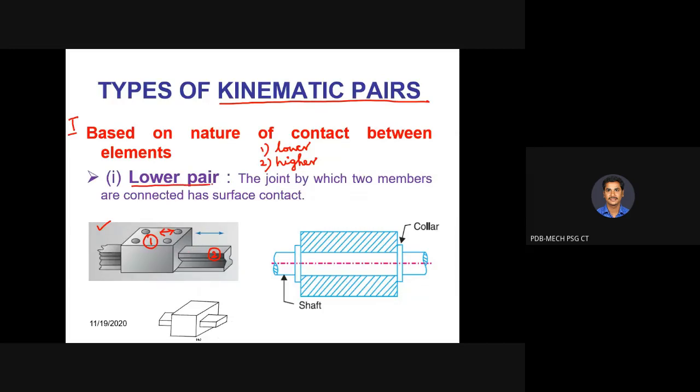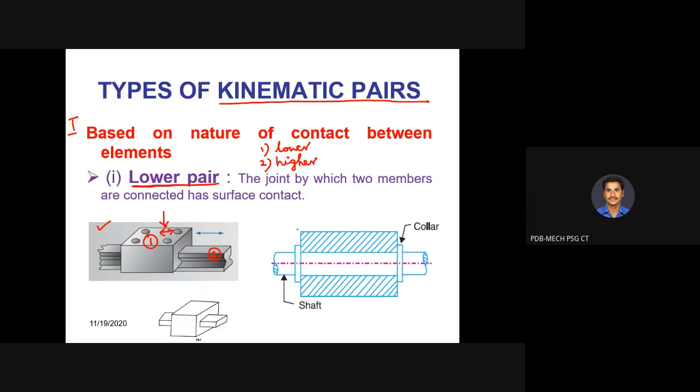Because whatever force acts, suppose the force is acting along this carriage on the slideways of the bed, the force will be distributed along the entire surface. So the intensity of pressure is going to be low. It will be distributed along the entire surface of contact. Whenever the intensity of pressure or stress is low due to surface contact, it is said to be a lower pair.